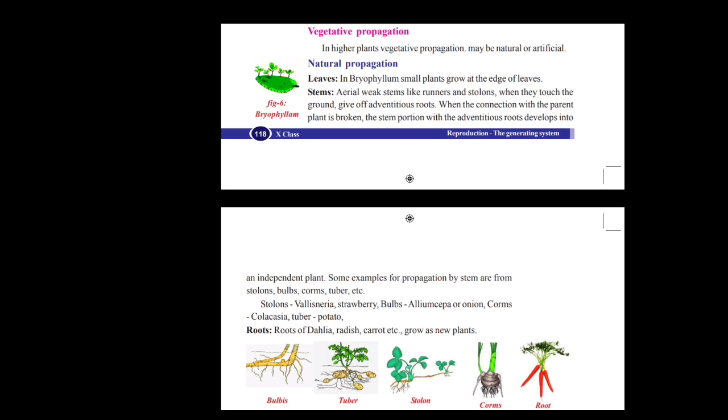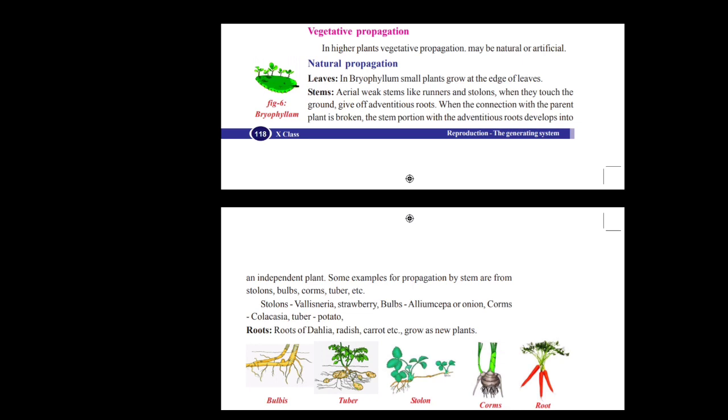For example, stolons means the plants which can produce another plants from their stems only. Jasmine, strawberry. Next bulbs, onion. Next corm, colocasia, tuber, potato, rhizome, ginger, root, carrot, radish, etc. So these can grow into other plants.